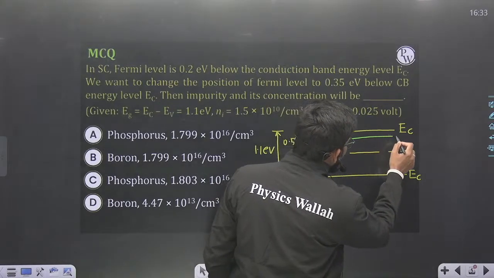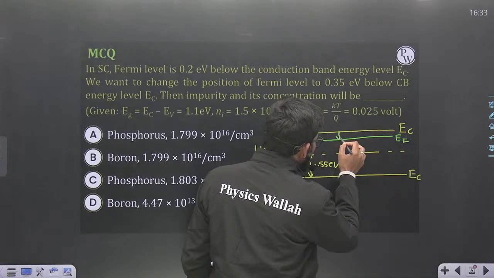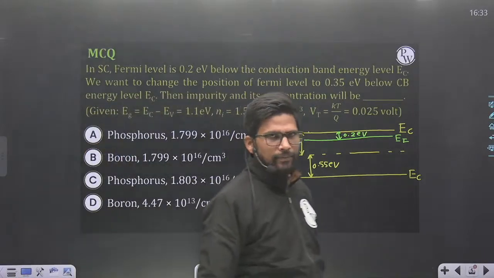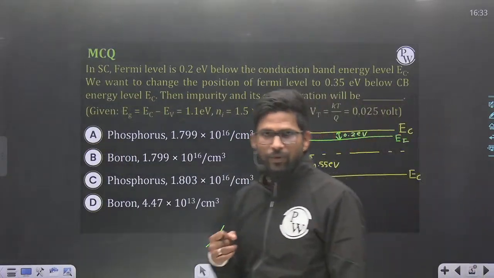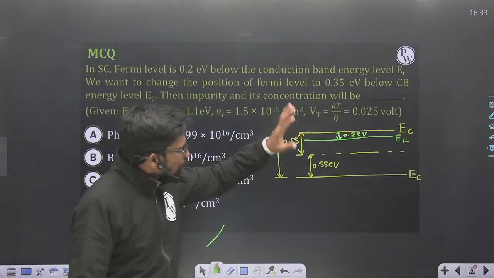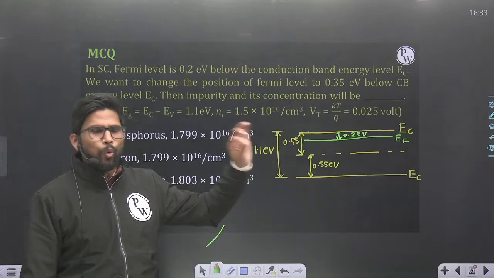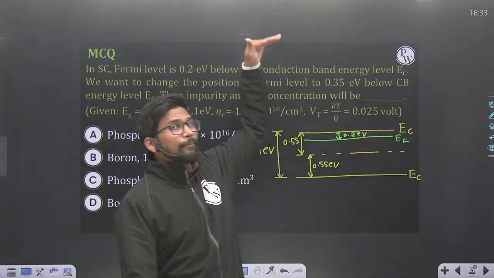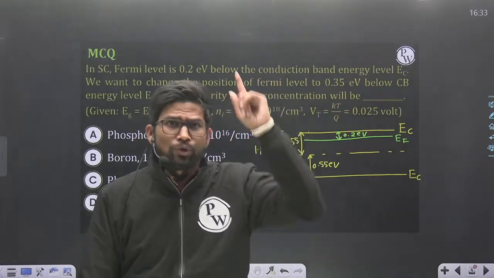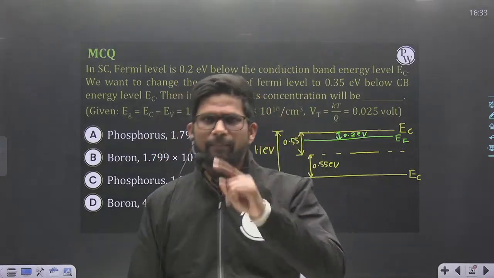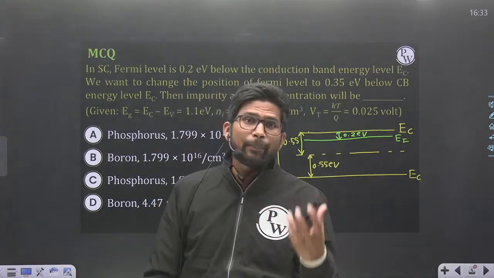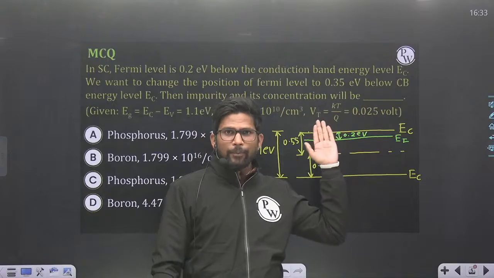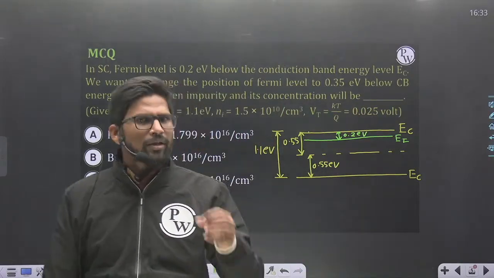So Fermi level is where? This EF is where? This is nothing but 0.2 electron volt below the conduction band energy level. Okay, now from seeing this Fermi level diagram, what you can conclude? You can conclude that as the Fermi level lies above the intrinsic Fermi level or mid of the band gap, so this semiconductor is definitely of N type. So definitely there will be donor impurity added in the semiconductor. So this Fermi level diagram belongs to n-type semiconductor with doping concentration Nd.